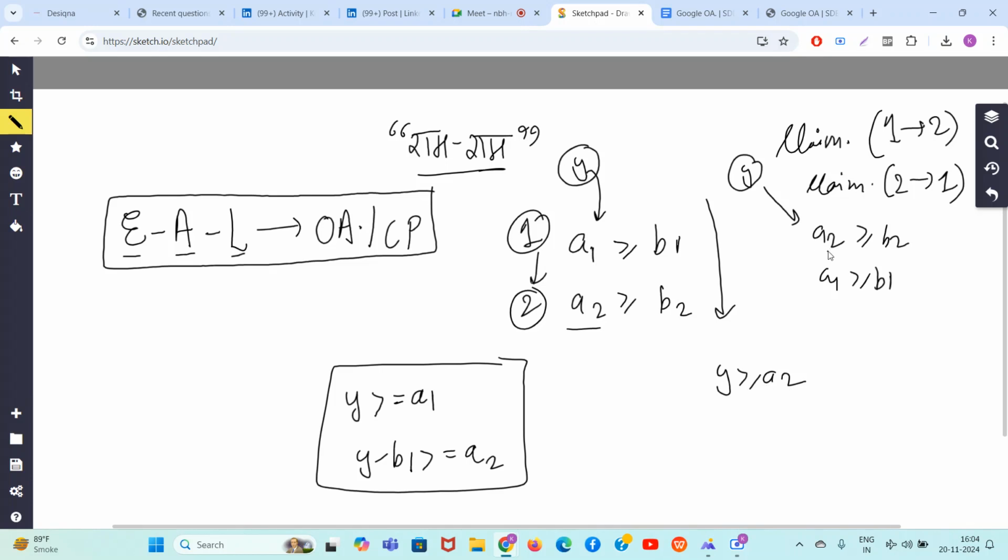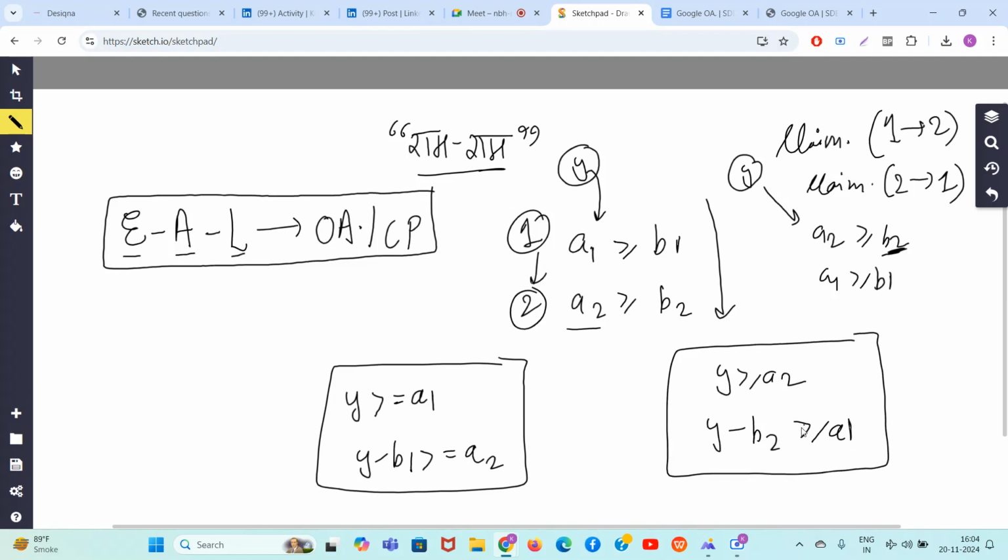Then y will get subtracted by b2, so y minus b2 should be greater than or equal to a1. If I rearrange, y should be greater than or equal to a2 plus b1, and y should be greater than or equal to a1 plus b2.